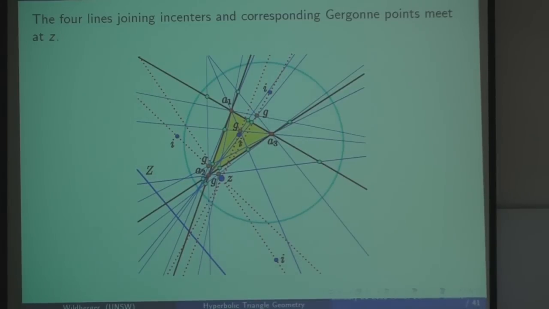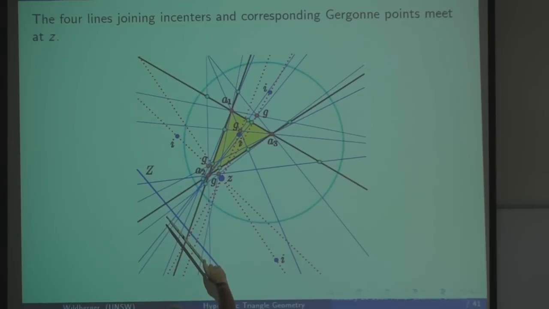Well, once we have those contact points, you may remember we looked at their Gergonne points. What were they? Well, let's see if we look at the incircle that was sitting here. It has that and that and that as a contact point. So if we join each of those points with the opposite vertex, then we get a Gergonne point.